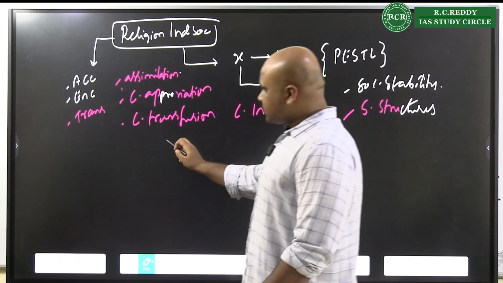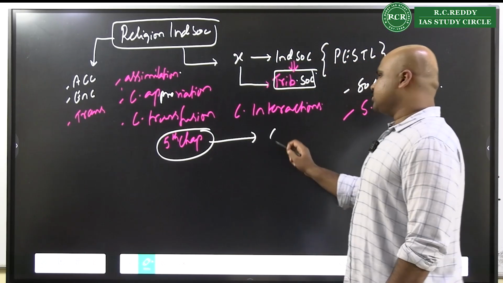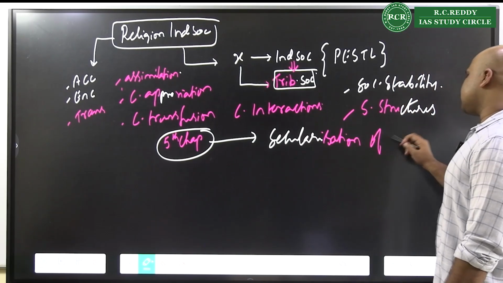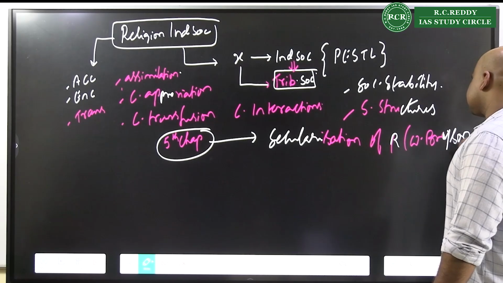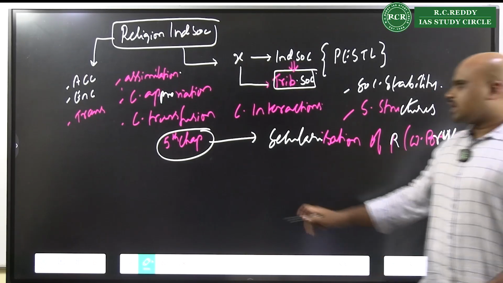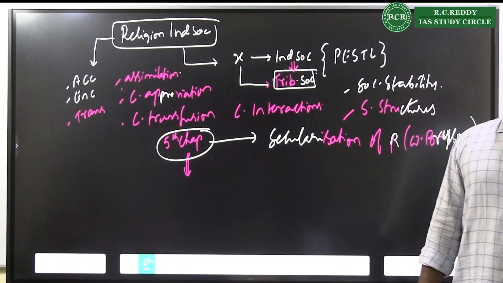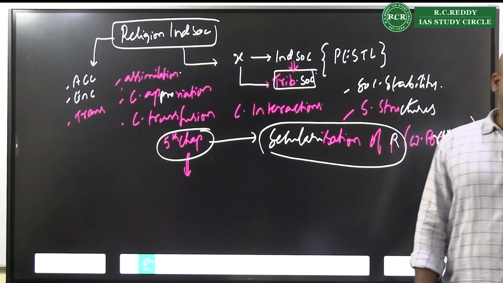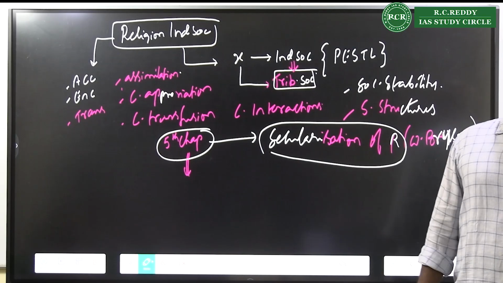And definitely bring in some aspects of the 5th chapter. In the 5th chapter, what did I tell you? I told you to use the aspects of secularization of religion by William Bryson. Use this person's name. In that context, with respect to this 5th chapter, you link it there. Because what's happening today, the impact of religion on Indian society could be declining because of secularization of religion. Ho sakta hai. So bring in this dimension whenever you're writing impact of religion.